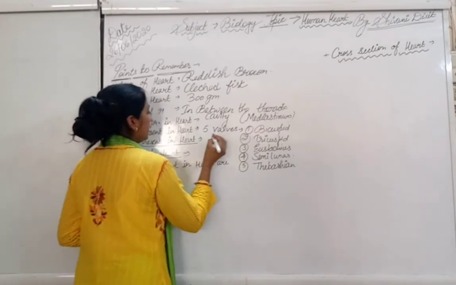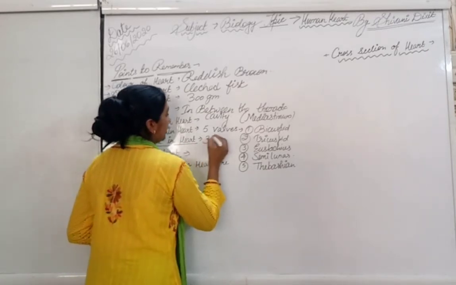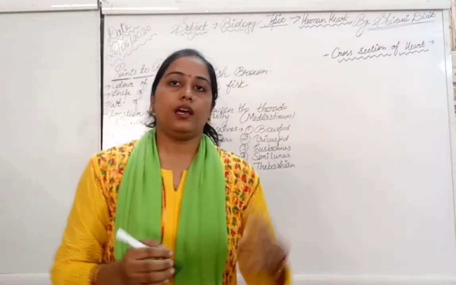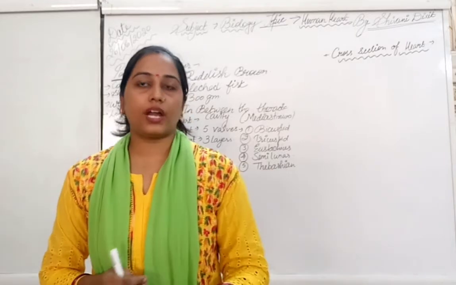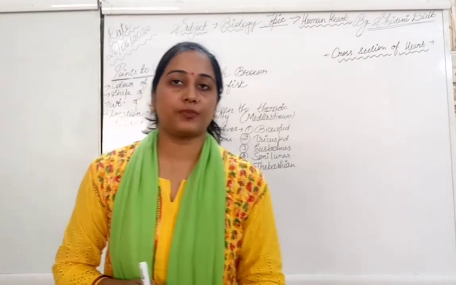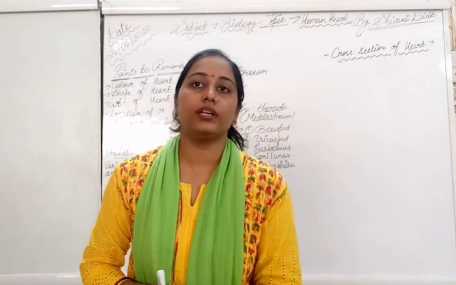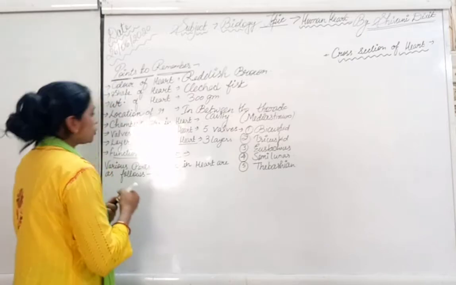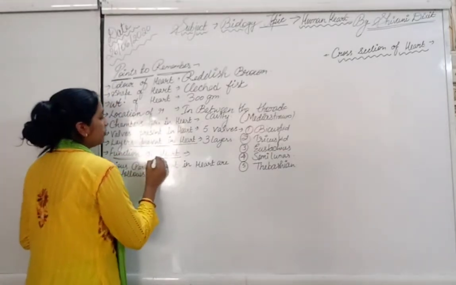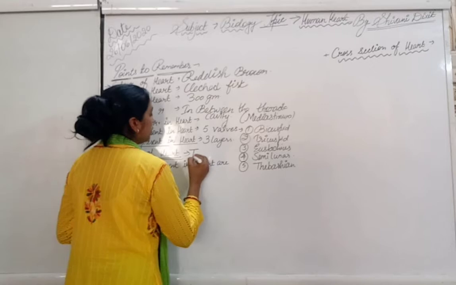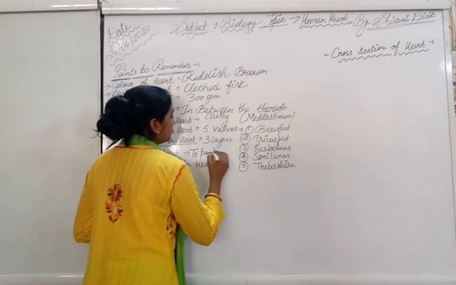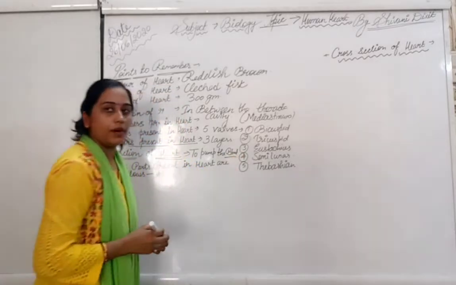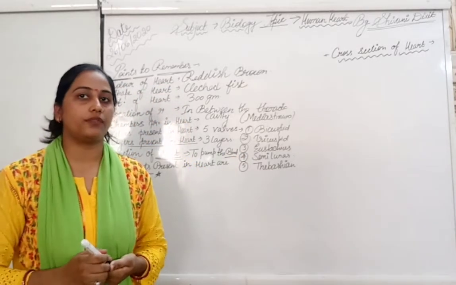Layers of the heart: there are mainly 3 layers, and the names of these layers are outer pericardial, myocardial, and inner. In between, the myocardial layer is present, outside it is the outer layer, and inside it is the inner layer. If we talk about the function of the heart, the main function of the heart is to pump the blood. We can say pumping of the blood is the main function of the heart.